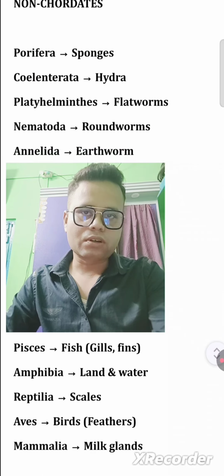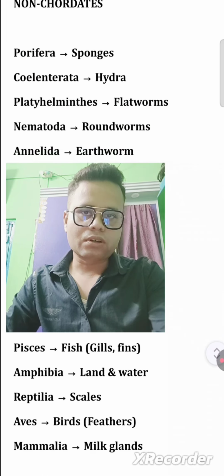Nematoda, roundworms. Annelida, earthworm. So these are the examples. And after that, Arthropoda, cockroach; Mollusca, octopus; Echinodermata, starfish. Okay, these are the chordates. Pisces, fish, gills, fins; Amphibia, land and water; Reptilia, scales; Aves, birds and feathers; Mammalia, milk glands. Examples: human and whale.